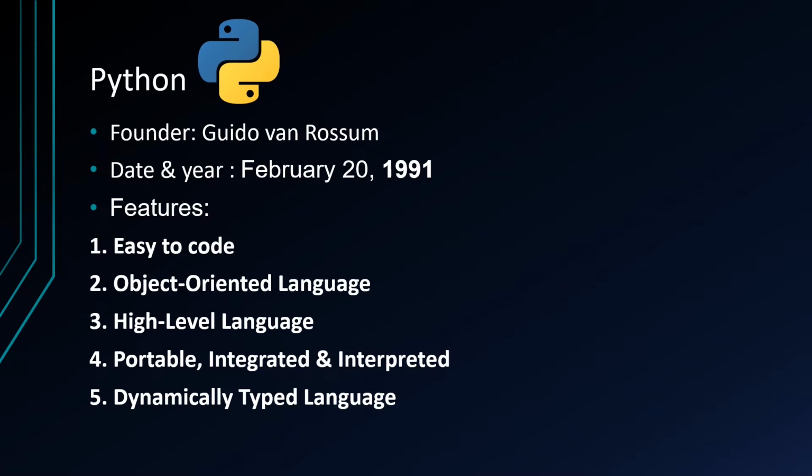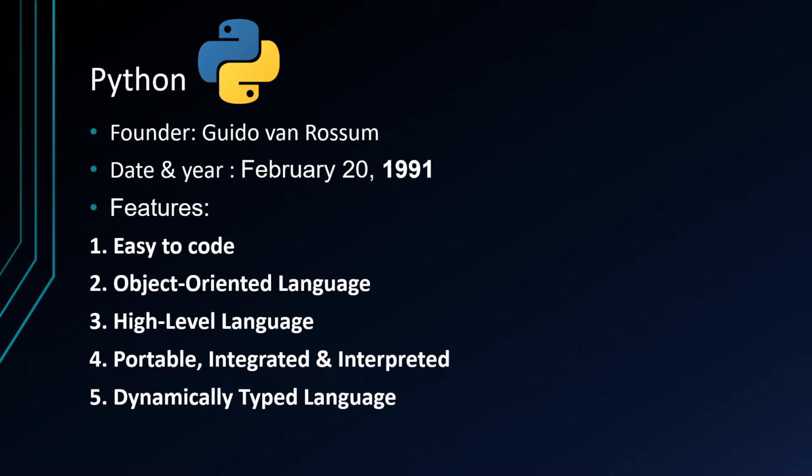Interpreted language. Python is an interpreted language because Python code is executed line by line at a time. Unlike other languages such as C, C++, Java, etc., there is no need to compile Python code. This makes it easier to debug our code. The source code of Python is converted into an intermediate form called bytecode.